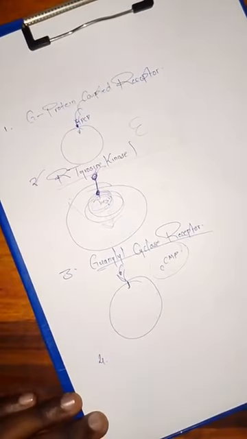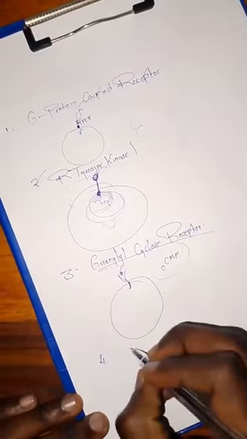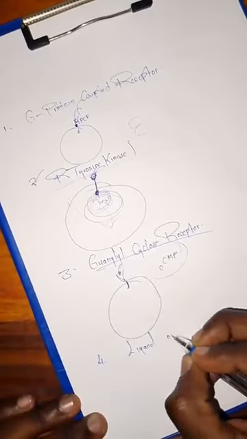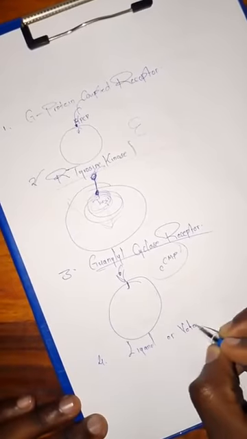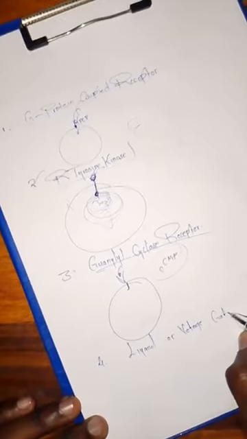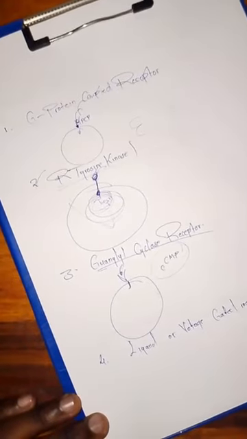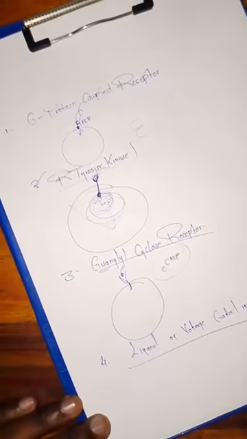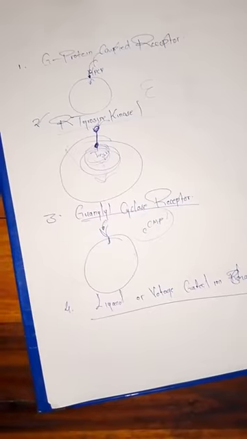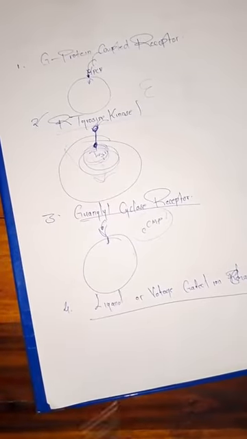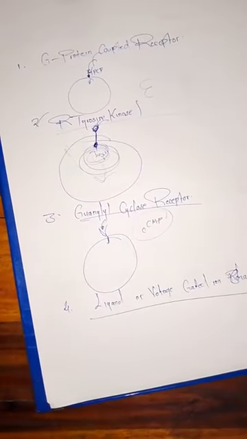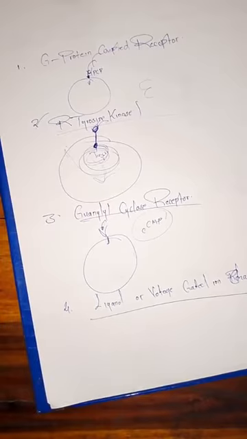Then the other receptor is the ligand-gated ion channels. These are channels, so they can be ligand-gated or they can be voltage-gated ion channels. From the introduction that we had in the nervous system, we understand that these channels involve the binding of a particular molecule, for example a neurotransmitter that can be excitatory or inhibitory.